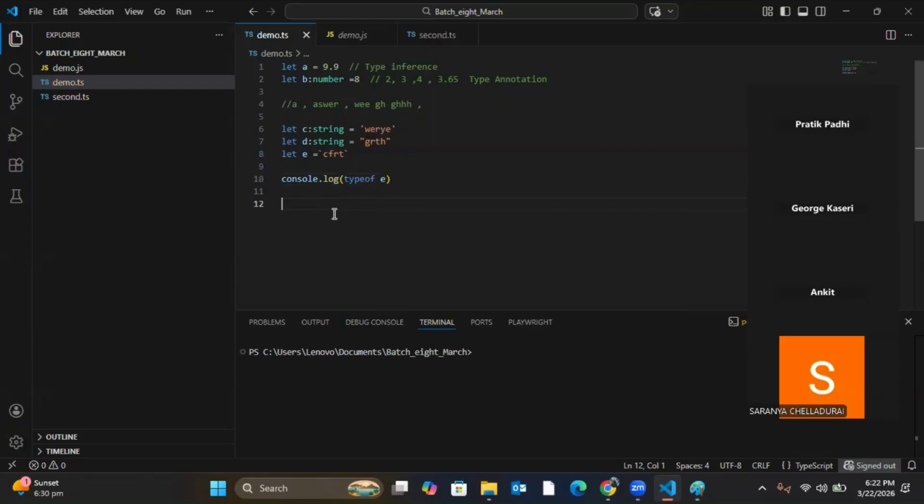So if I use typeof E, if someone is in the background, we can unmute. When you have a question, just unmute and ask.